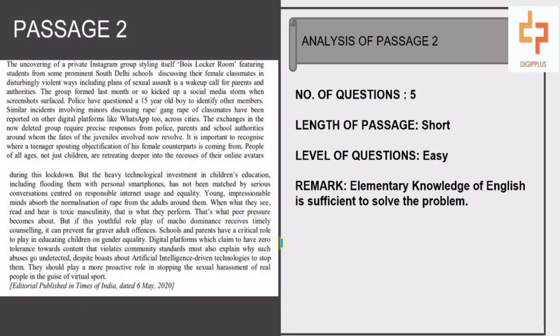Moving forward, we have passage number 2, which had 5 questions, and the level of questions is considered easy. So this passage lay on the scoring part. The length of the passage, as can be seen, was short, and elementary knowledge of English was sufficient to solve this. So this passage was definitely one of the scoring passages.